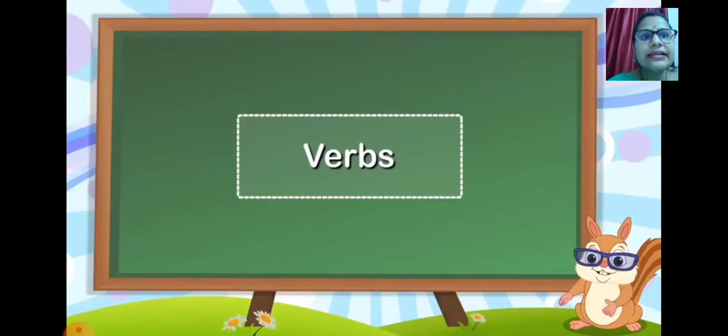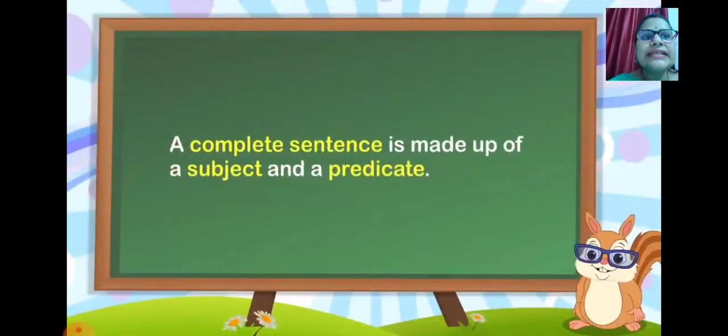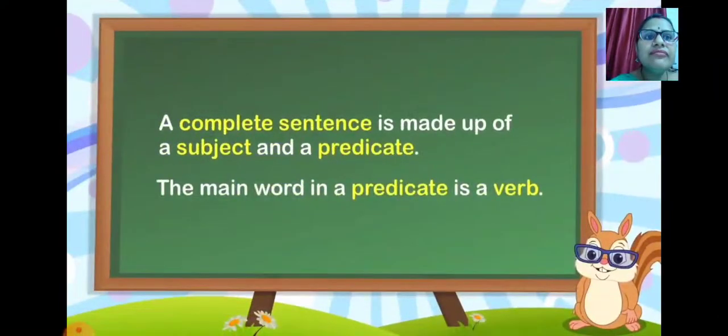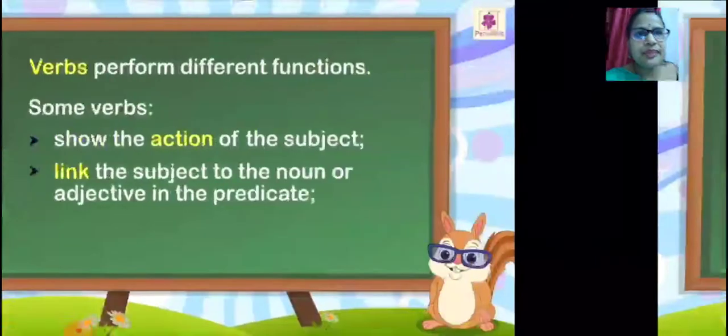So let's get started. A complete sentence is made up of a subject and a predicate. You're already aware of this. And what is a predicate made up of? It is a combination of verb and object. So the main word in a predicate is a verb. In a sentence, you will segregate the subject, and the remaining part becomes your predicate. And in the predicate, the main word that performs an action is your verb.